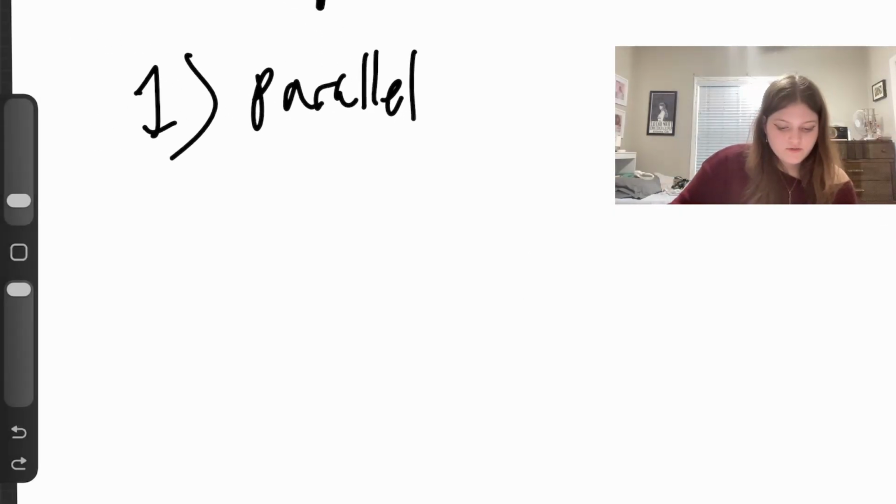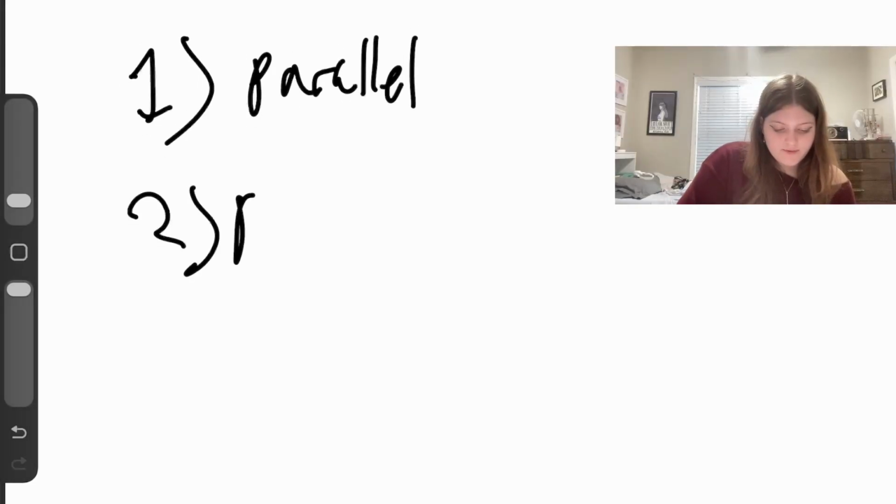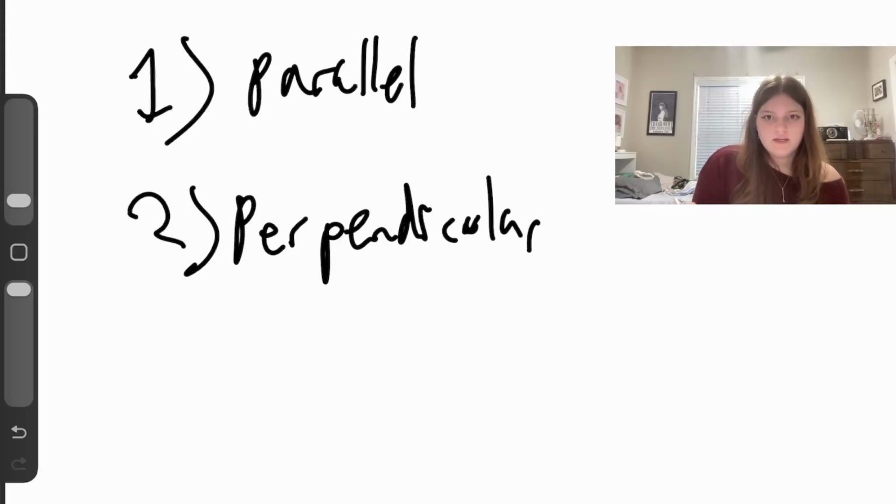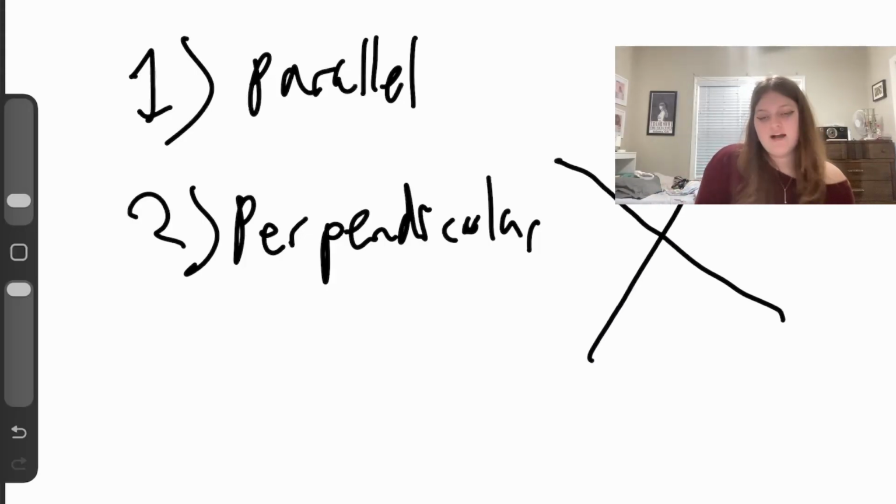The second one you need to remember is perpendicular. Perpendicular means that the lines are crossing through each other exactly. Algebraically, the slope of one is the negative reciprocal of the other. The reciprocal is just the inverse fraction. Now remember, every number is a fraction. It's just some numbers are over 1, but it's still technically a fraction. You can write it as a fraction.